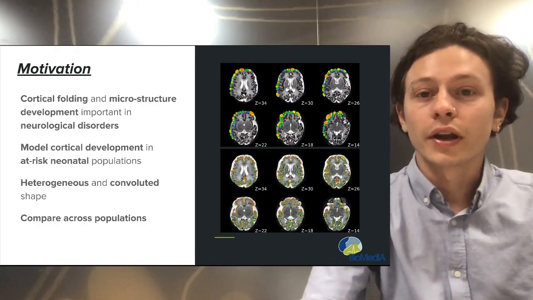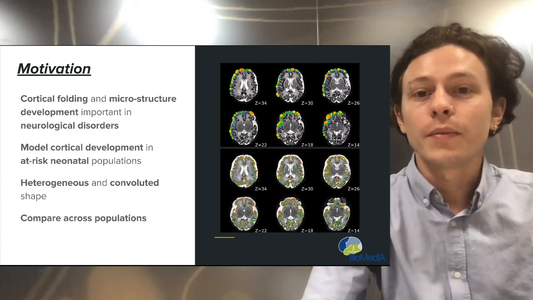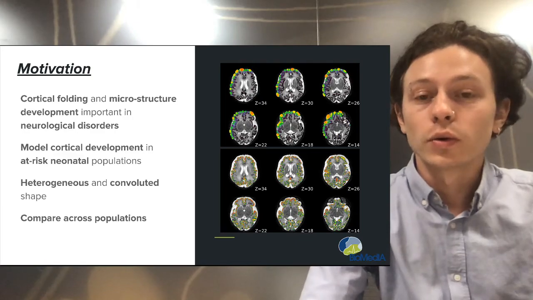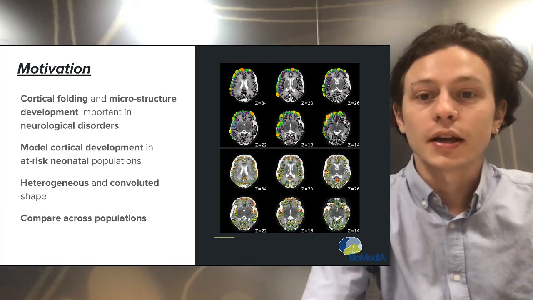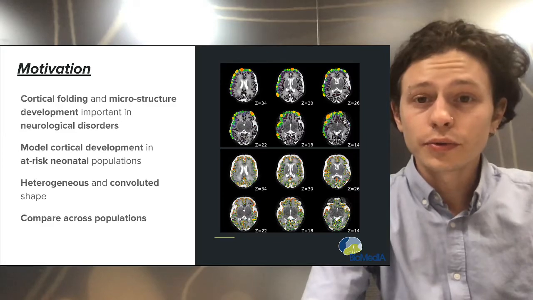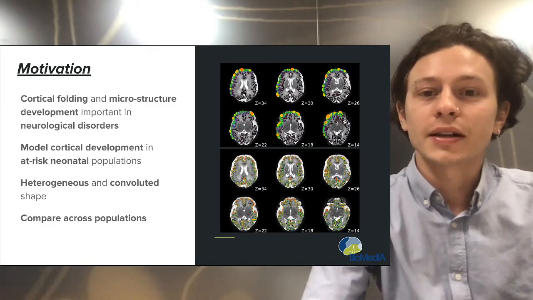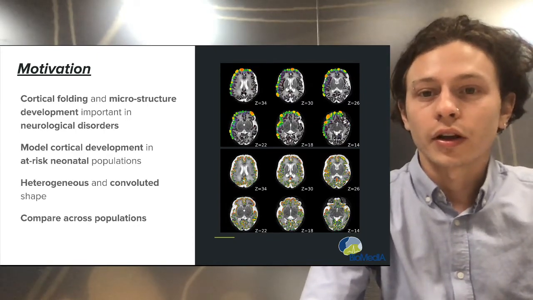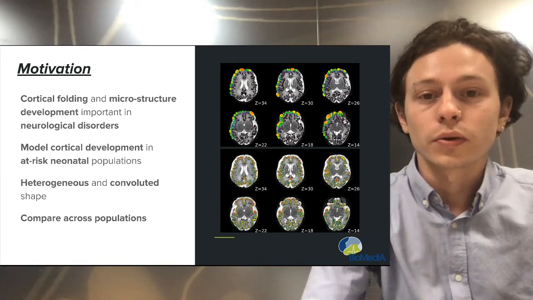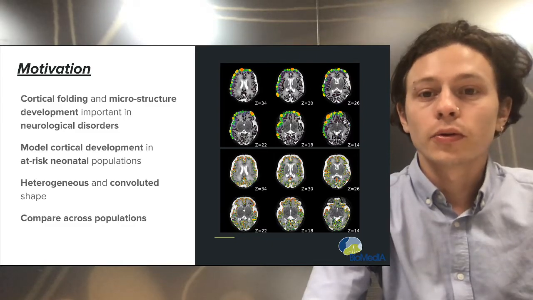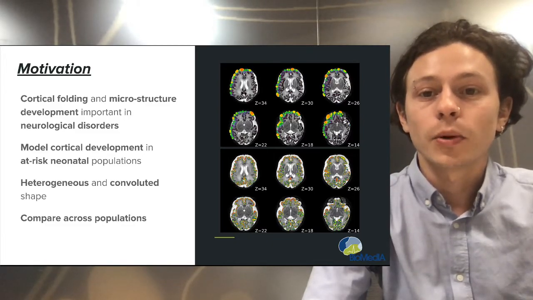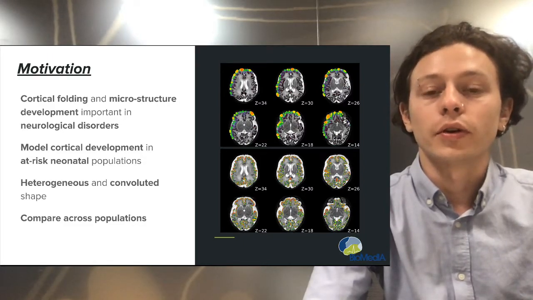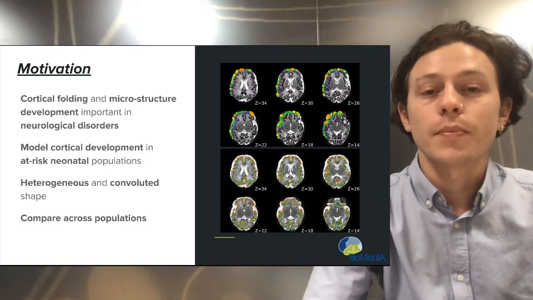Irregularities in cortical folding and microstructure development have been implicated in a range of neurological and psychiatric disorders, including autism, Down syndrome, epilepsy and psychosis. The cerebral cortex is a thin layer of grey matter tissue at the outer layer of the brain, and studying it is important for improving understanding of cognitive and neurological disorders. There is a strong need to model cortical development in at-risk neonatal populations. However, due to the heterogeneous and highly convoluted shape of the cortex, it has proved highly challenging to compare across populations.